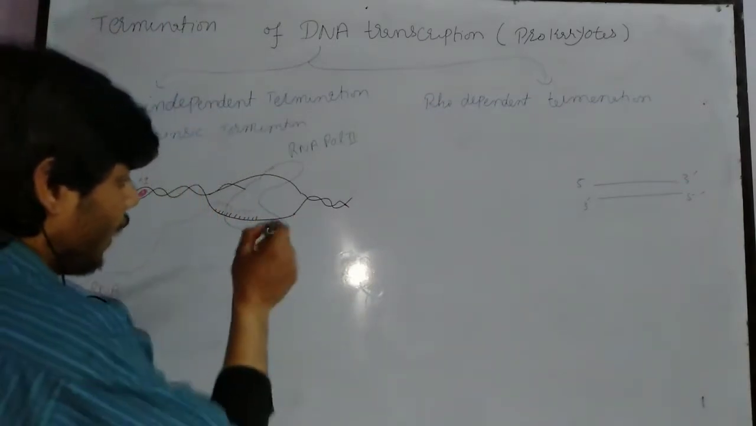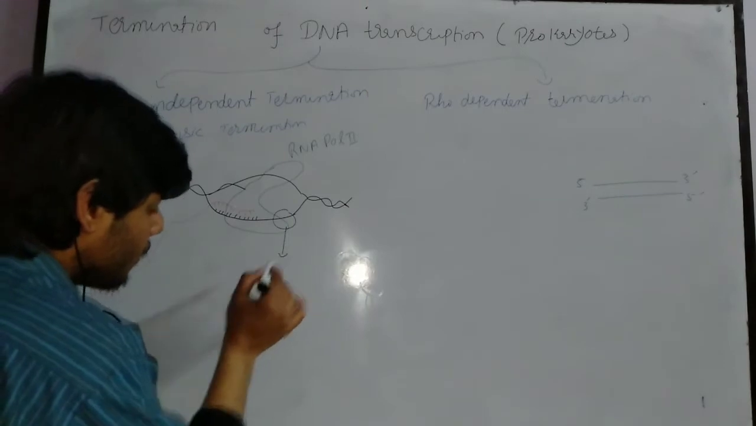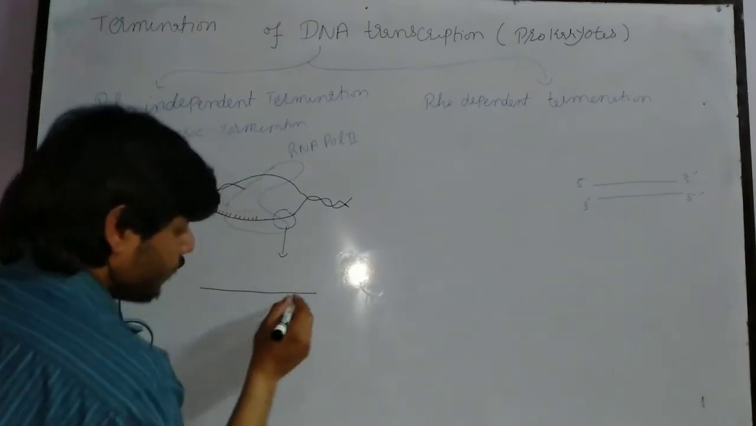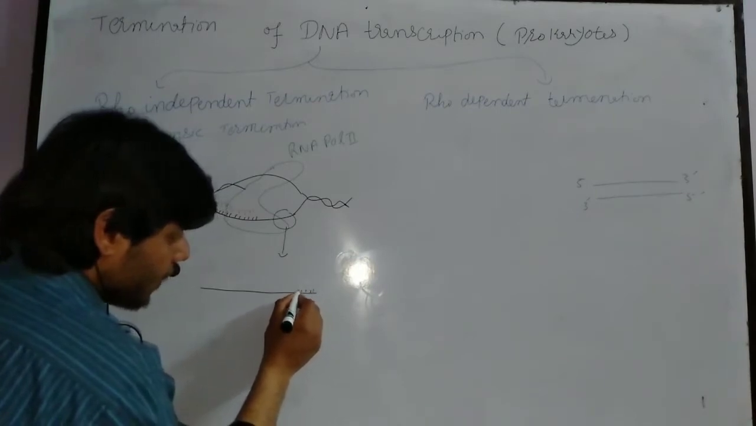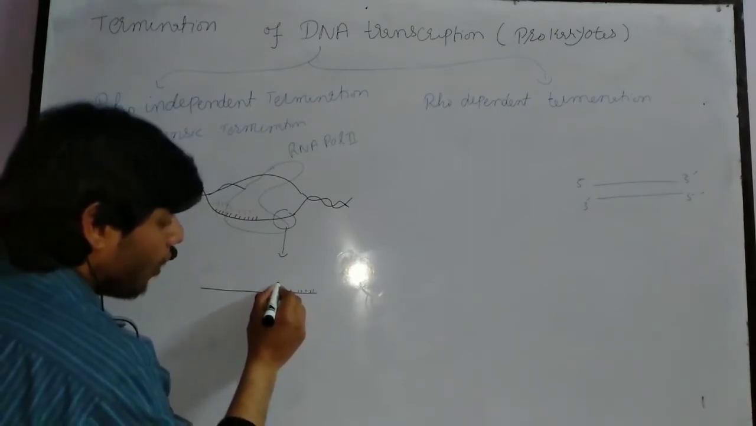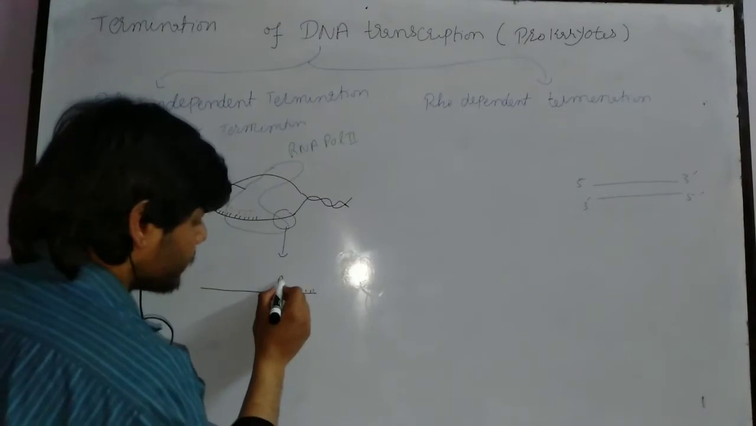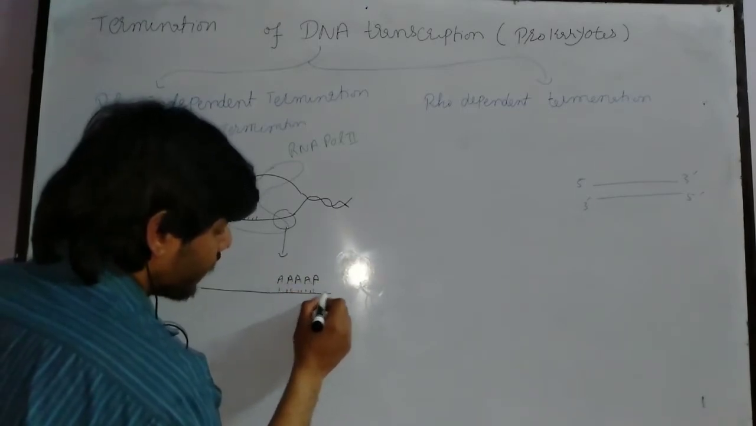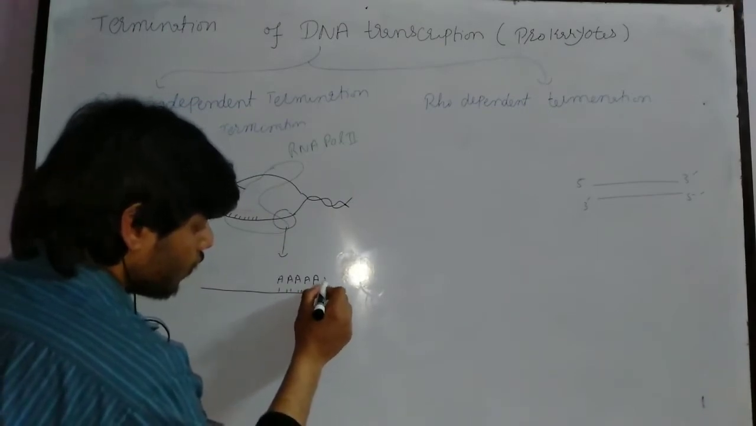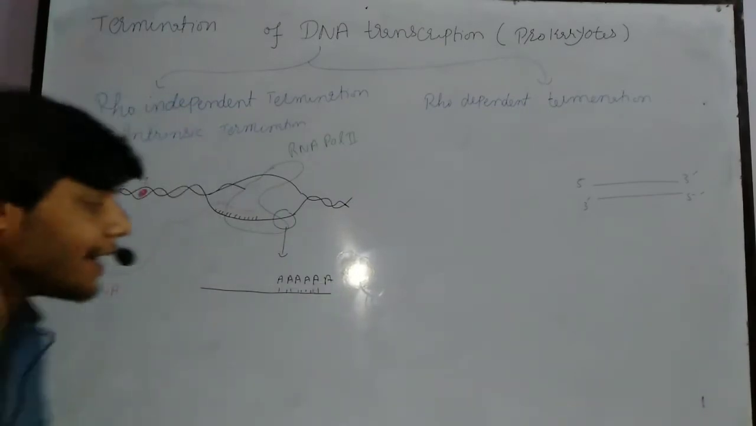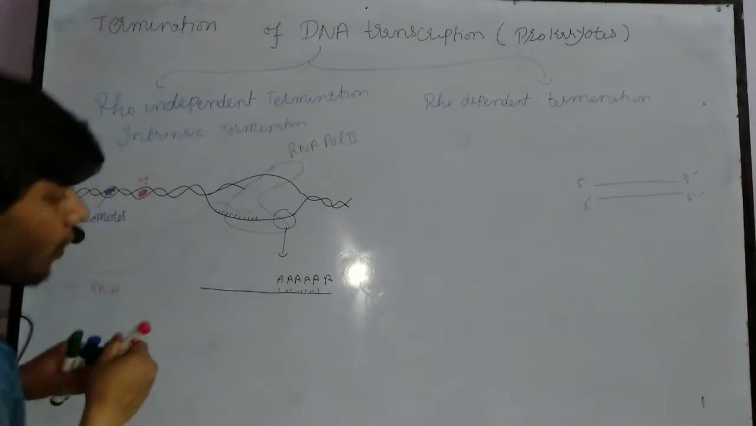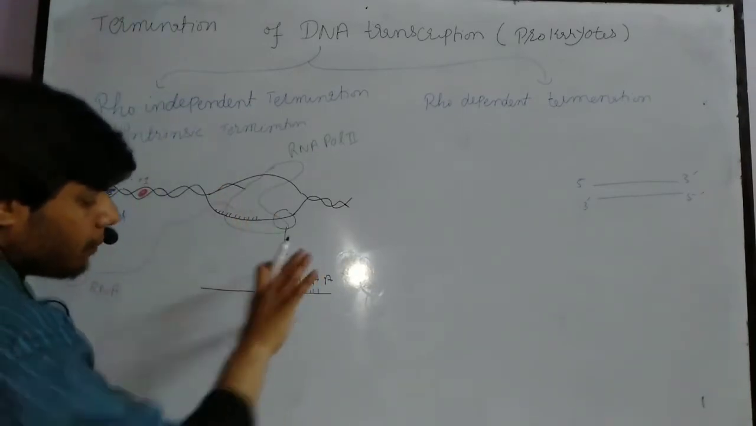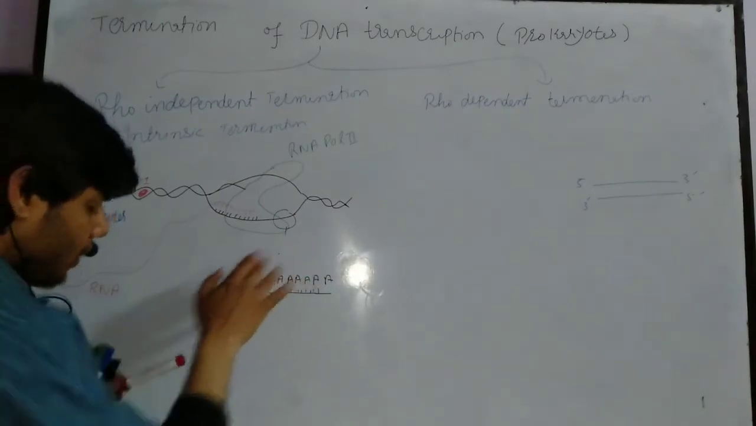So let's enlarge that area a little bit. Let's suppose this is the DNA strand. At that specific position, as you can see, there will be a lot of adenine present. So we call that the polyadenylation region. Okay, so this is called the polyadenylation region. From that position, let's suppose this is the RNA polymerase.